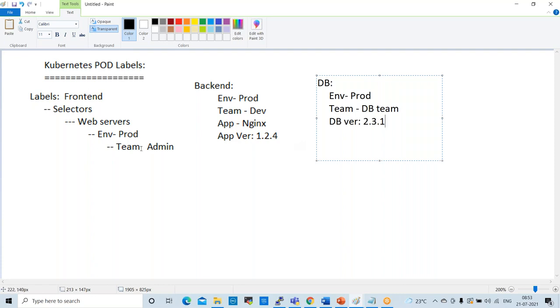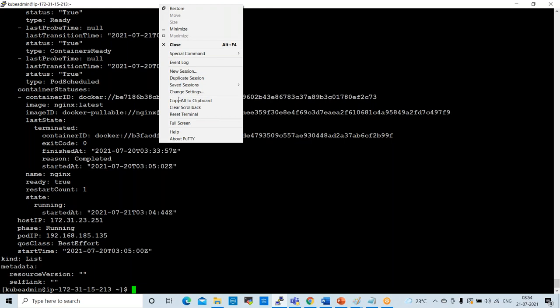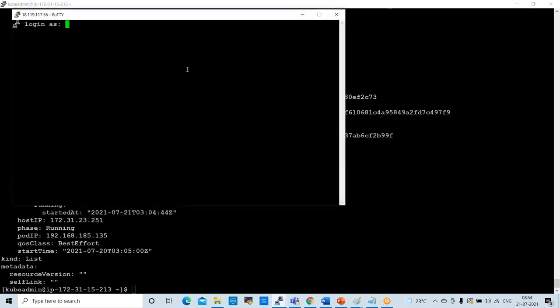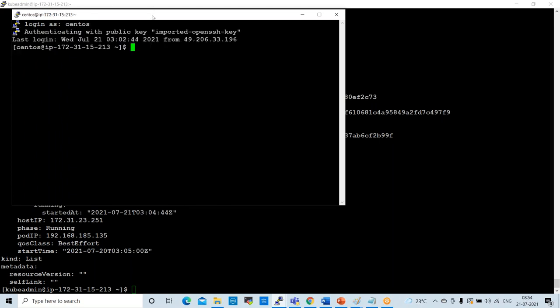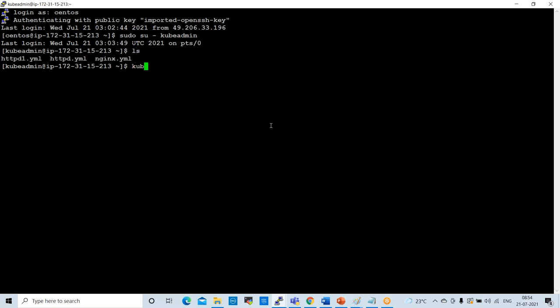So for Kubernetes pods, for example, if you go to the console here, kubectl get pods. A session timeout happened here. kubectl get pods.